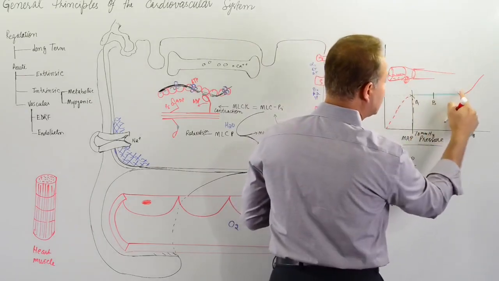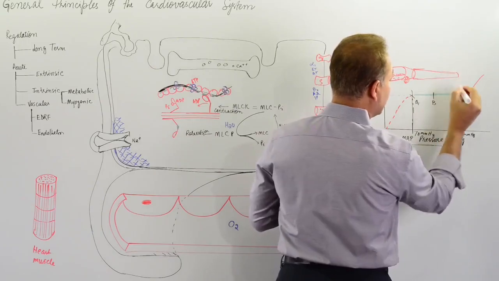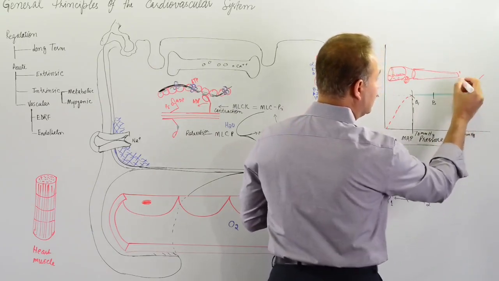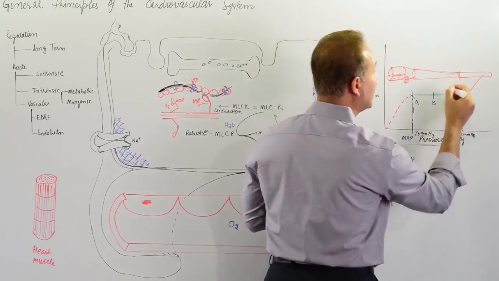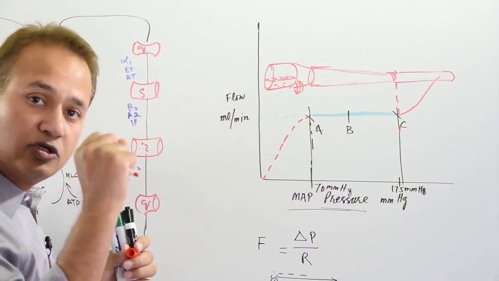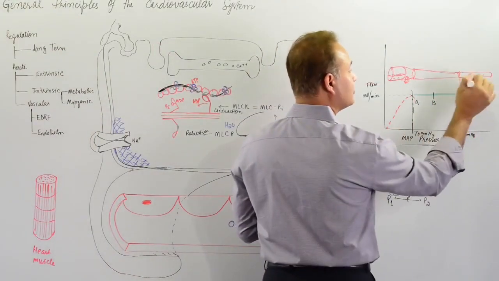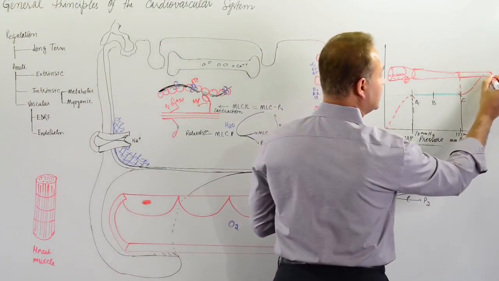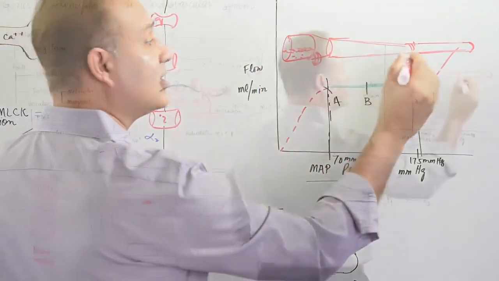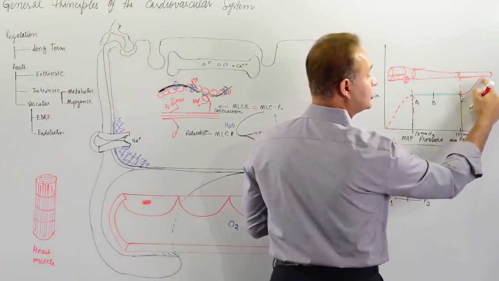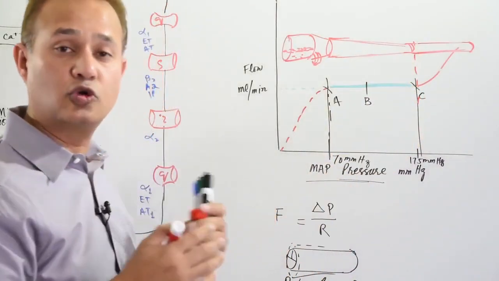Then at this point, as you're seeing that the pressure is increasing, the blood vessel has constricted as much as it can. It cannot constrict anymore. It cannot close down any further. And because of that, any further pressure changes, for example, by the increased volume coming in, would cause the flow to change as well, because the blood vessel is not able to control it anymore.